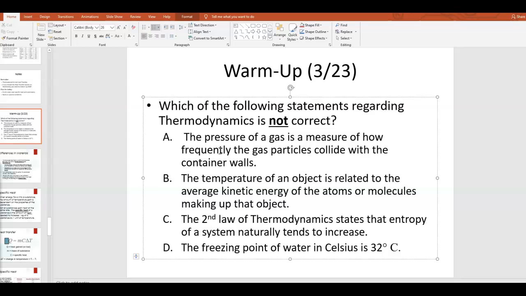And the answer choices are A, the pressure of a gas is a measure of how frequently the gas particles collide with the container walls. B, the temperature of an object is related to the average kinetic energy of the atoms or molecules making up that object. C, the second law of thermodynamics states that entropy of a system naturally tends to increase. And D, the freezing point of water in Celsius is 32 degrees Celsius. So, three of those are correct. One of them is not correct. See if you can answer this warm-up question.